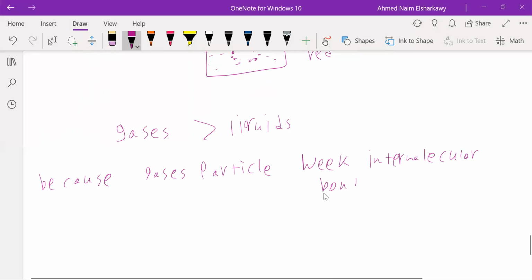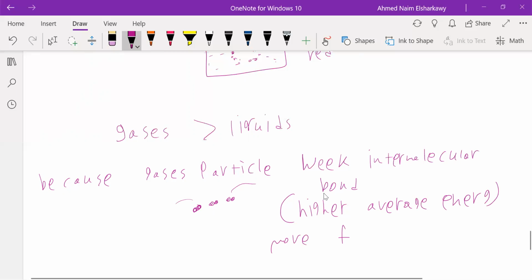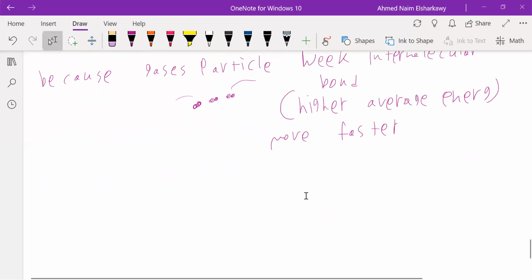So the bonds between the gas particles are very, very weak, so they can go away from each other. Or we can say because they have a higher average energy. The energy of particles is higher in gases, so they can move faster. So you can say both of them: they have weak intermolecular bonds and higher average energy, so they can move faster than liquids.